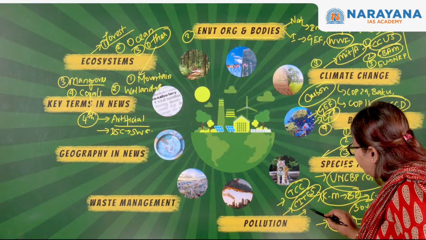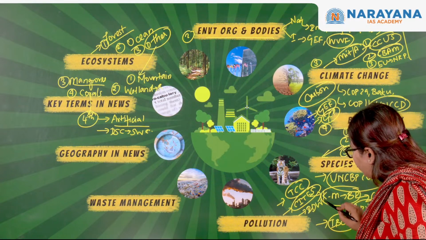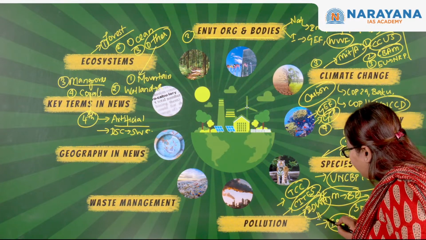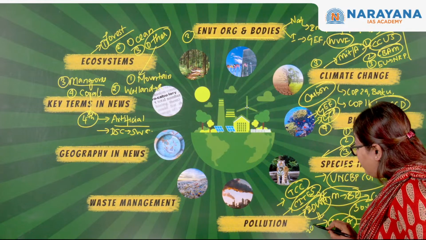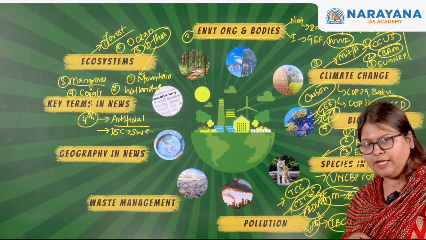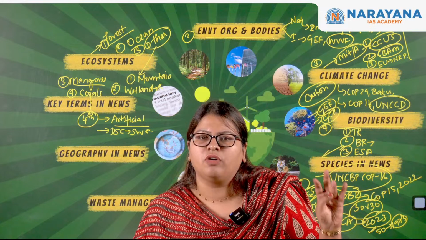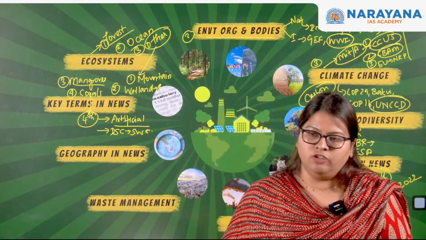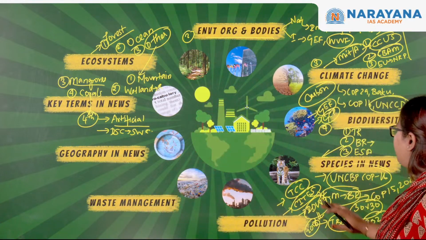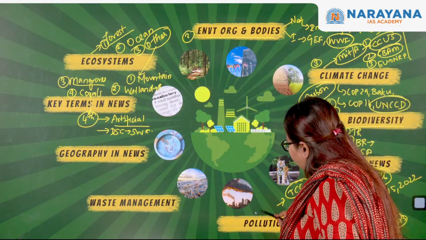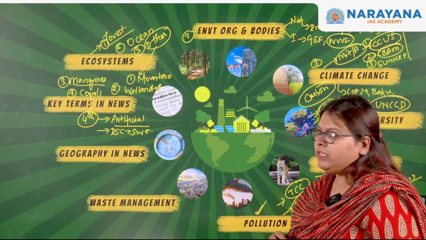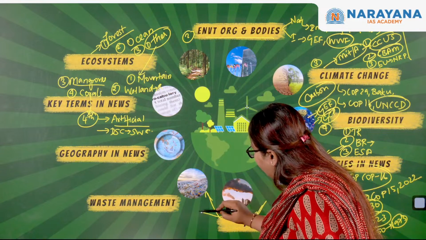Then we moved on to discuss the Integrated Development of Wildlife Habitat, which came in 2008 as a centrally sponsored scheme, where it aims to integrate different conservation programs such as Project Tiger, Project Elephant, as well as Project Dolphin. So after finishing this, we moved on to the particular topic of pollution. So we divided this pollution into three types.